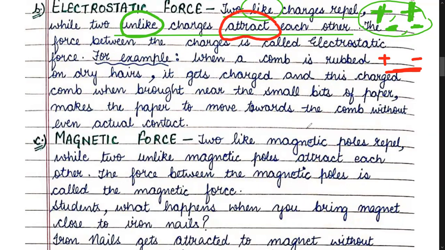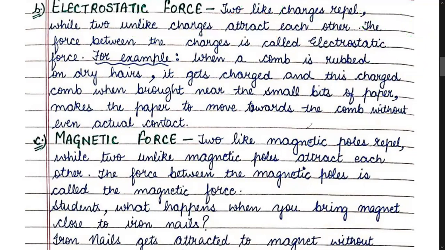So children, this force of attraction and repulsion occurs when the two charges are not in contact, rather they are at a distance. So the force between the charges is called electrostatic force.